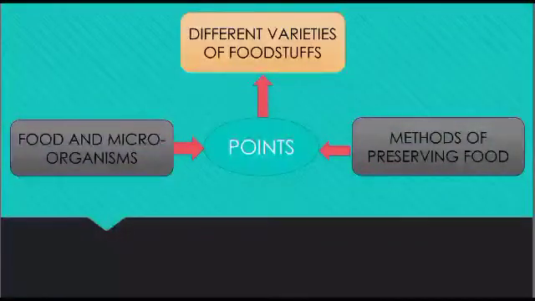Which points are we going to cover in this chapter? That is food and microorganisms, different varieties of foodstuffs available as per the seasons. That is, seasonal fruits and vegetables are available in the market and accordingly we consume them. We are also going to study how we can preserve the food and which different methods are used to preserve food.